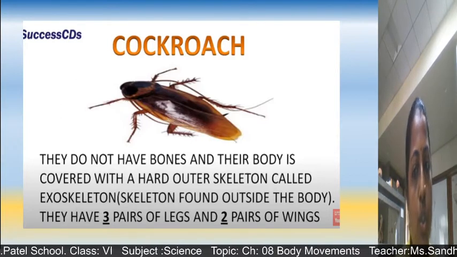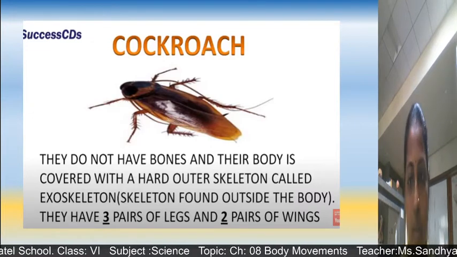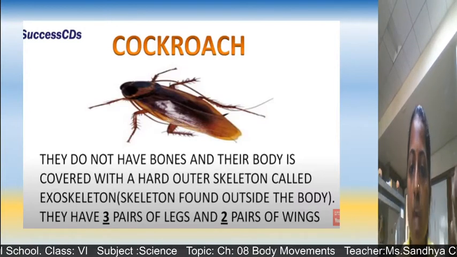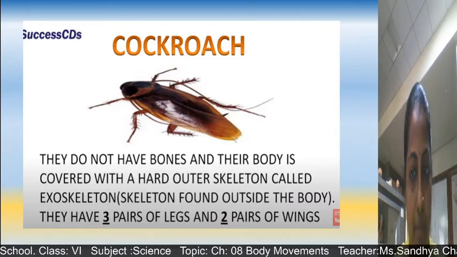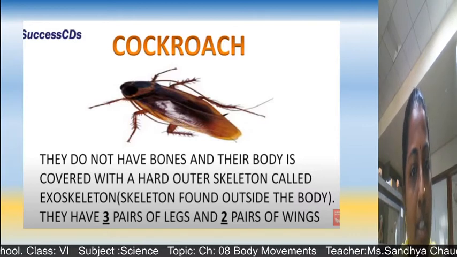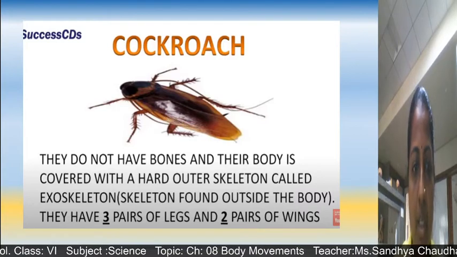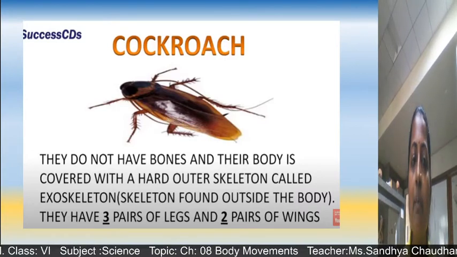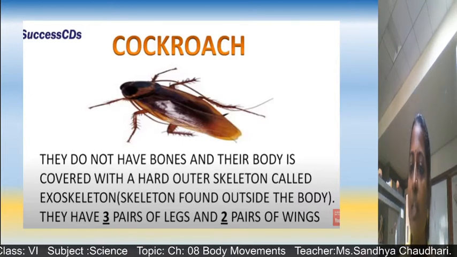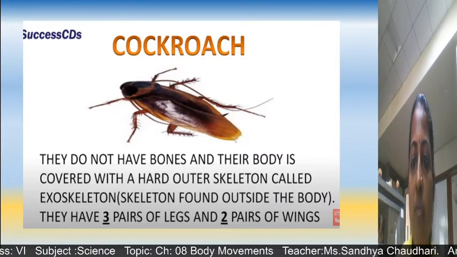Like that, cockroach also doesn't have bone, and their body is covered with a hard outer skeleton. It is called exoskeleton. Exoskeleton means what, children? Exoskeleton means which is found outside the body. For example, snail. Then you can say cockroach. Now if you touch a cockroach, they don't have bone, but if you touch that outer surface, you will feel a little bit hard structure. So that is exoskeleton. They have 3 pairs of legs. Here you can see 1, 2 and 3. Means total how many legs they are having? Total 6 legs and 2 pairs of wings. Two pairs of wings means 4 wings.